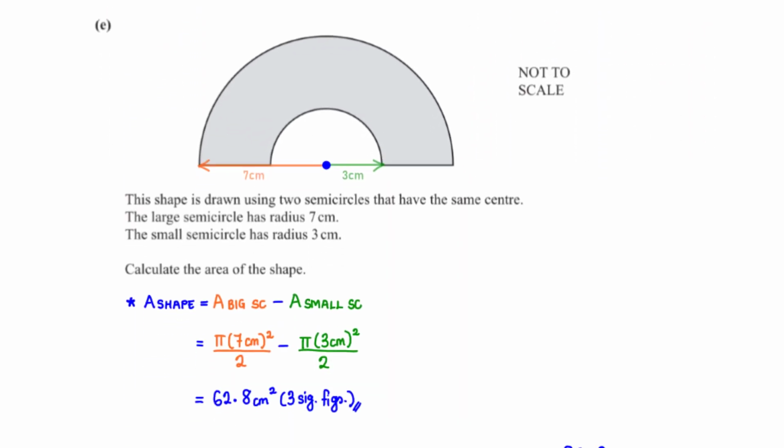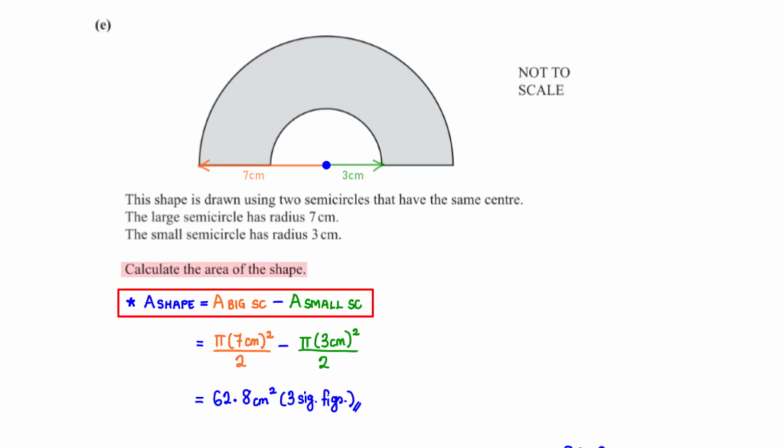This shape is drawn using two semicircles that have the same center. The large semicircle has radius 7 centimeters. The small semicircle has radius 3 centimeters. Calculate the area of the shape.